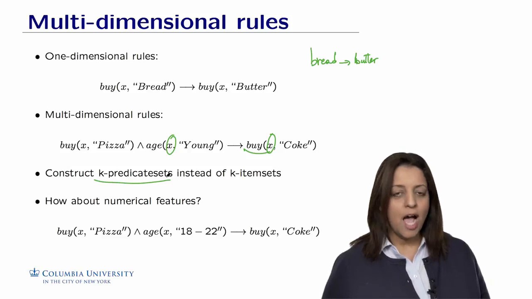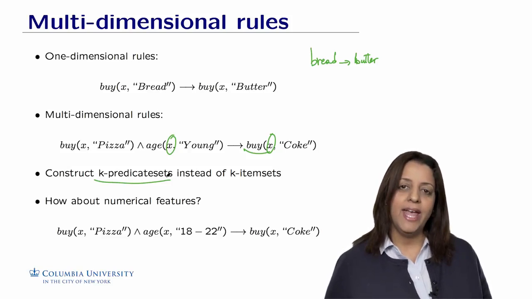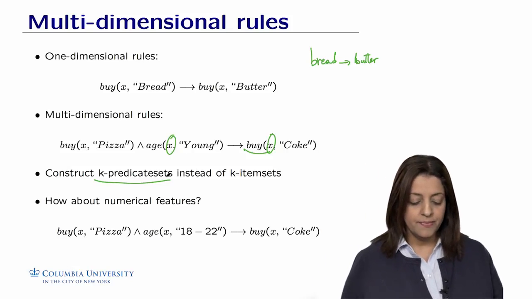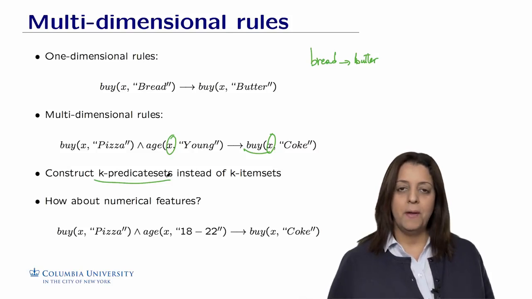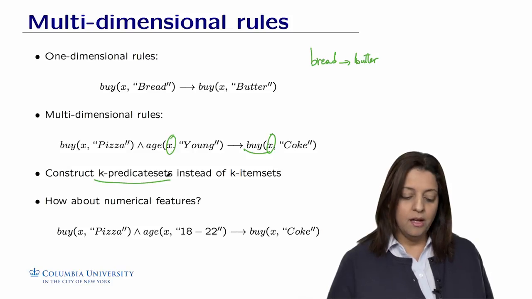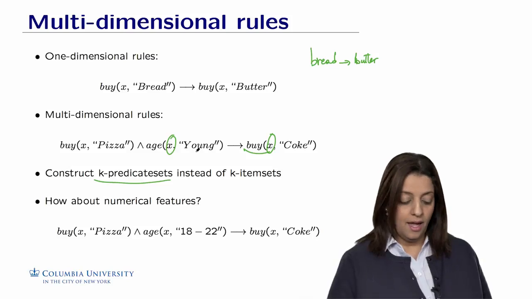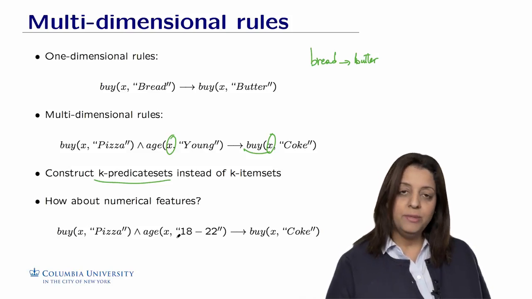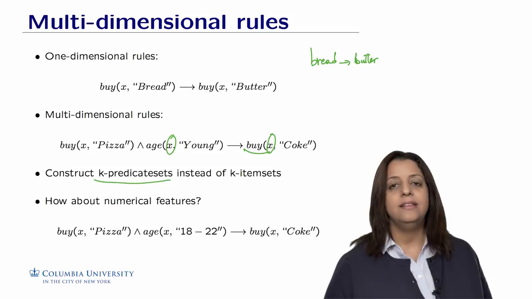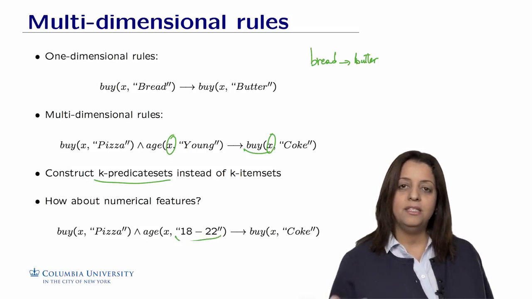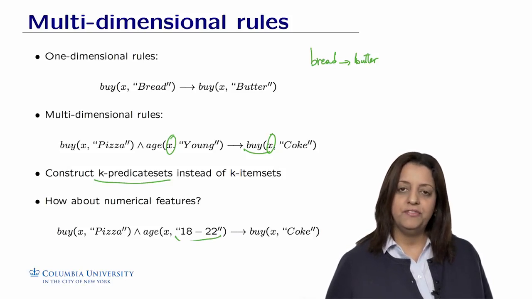Another question is, how do we handle numerical features or numerical variables in the case of association rules? We could simply think about what we call discretizing, or splitting the domain into different intervals. If you want to be specific about how young the customers are, you could say that most of the people who buy pizza who are between the age of 18 and 22 tend also to buy Coke. So I'm going to discretize the feature of age into different ranges. But we will see that this is not necessarily the best approach to handle numerical features in the case of association rules.